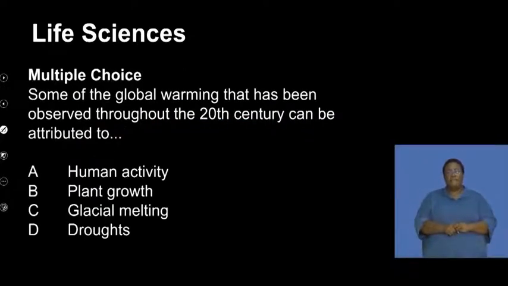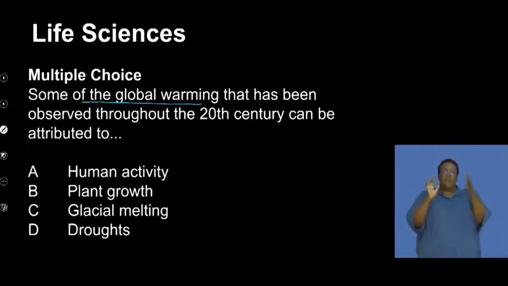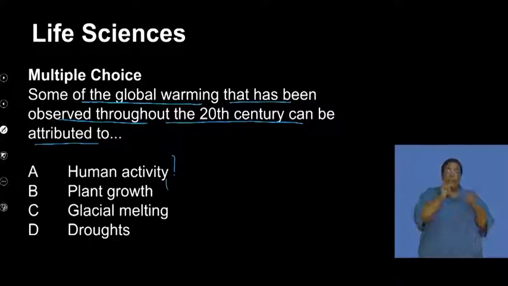So in our lesson, we obviously start off with a brain teaser. Today the question is: some of the global warming that has been observed throughout the 20th century can be attributed to the following: A, human impact; B, plant growth; C, glacier melting; or D, droughts.